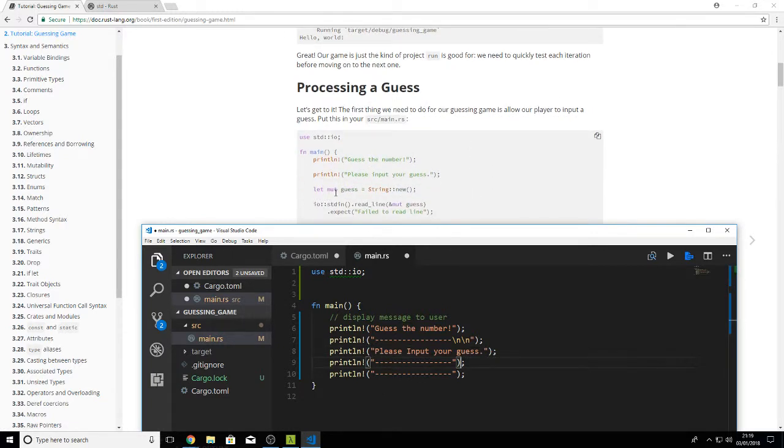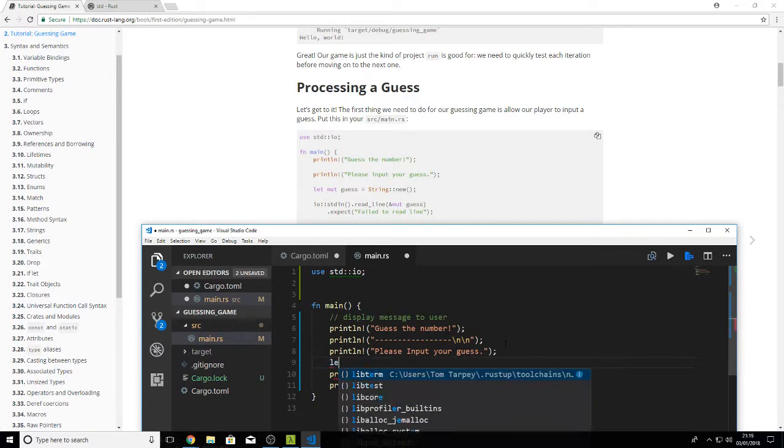So we're getting a mutable variable called guess. So let mut guess equals a new string.